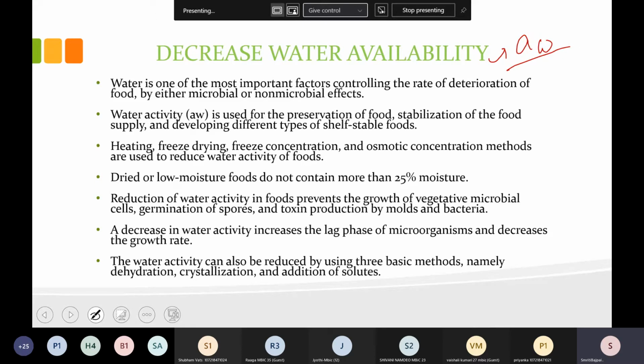So this term we have seen while we were studying the introduction, what are the different favorable factors for microbial growth.